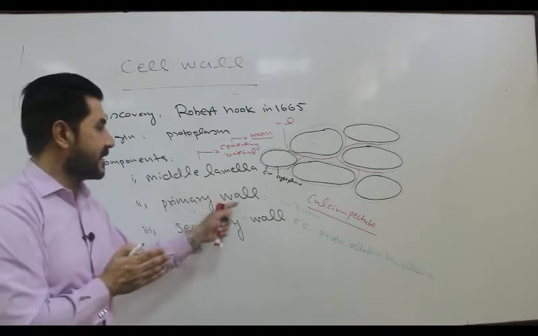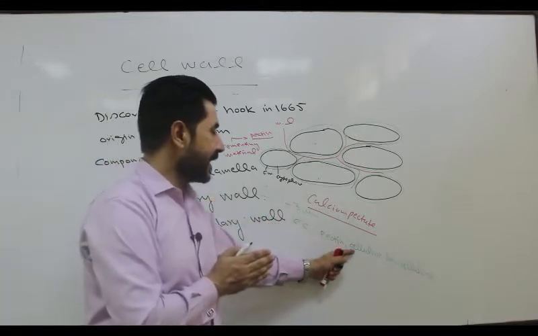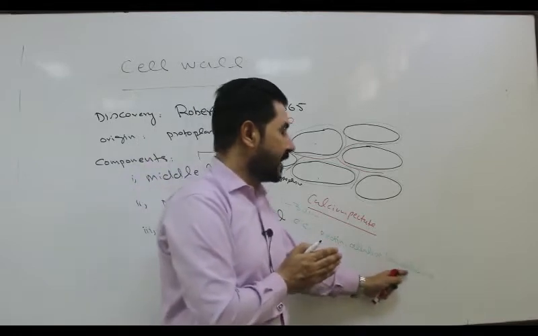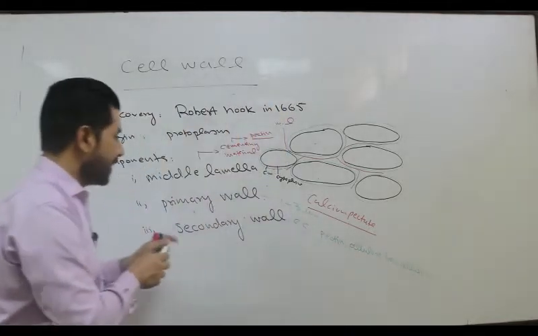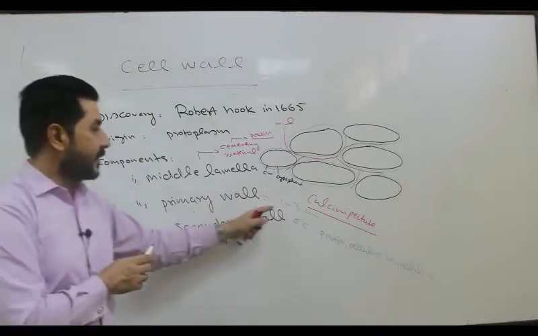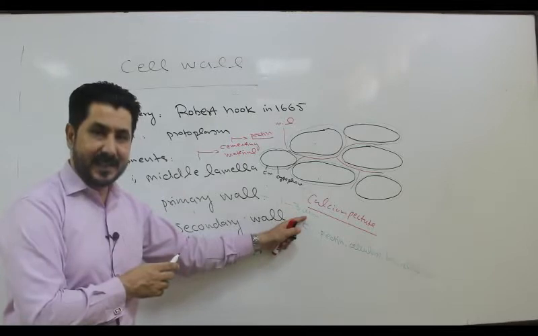So primary wall mainly consists of pectin, cellulose, hemicellulose. These are the main components of the primary wall, and it is 1 to 3 micrometer in thickness or diameter.